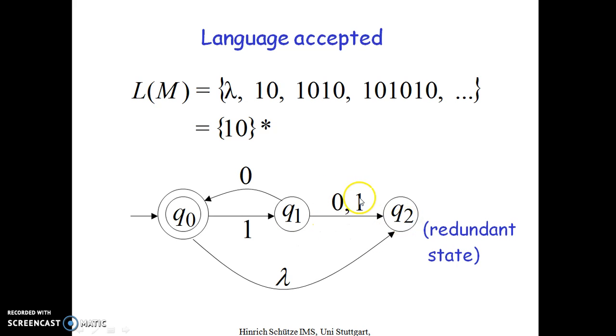This Q2 is nothing but a trap state, because from the trap state you cannot move to any other states. So 10 can come any number of times, because it will accept lambda also. The language can be represented as (10) to the power star closure. Star closure means it will read the empty string also.